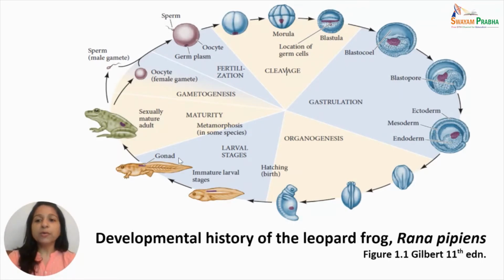So, amphibian metamorphosis is initiated by hormones from the tadpole's thyroid gland itself. And the pace at which metamorphosis occurs is again a play of environmental factors.